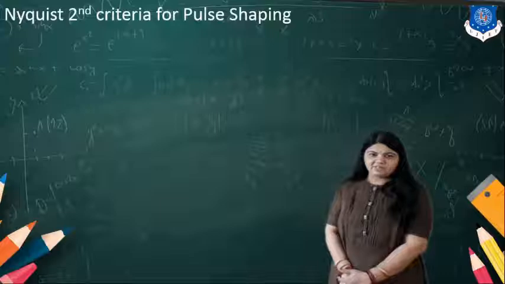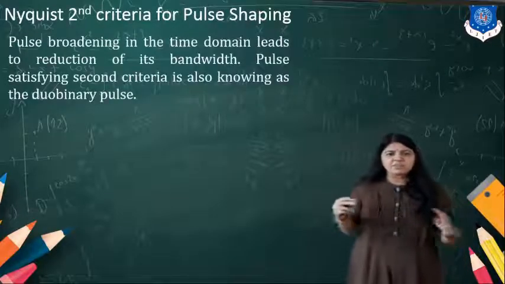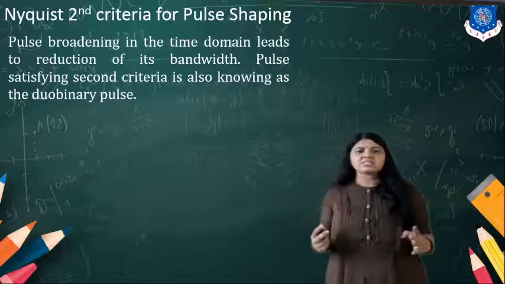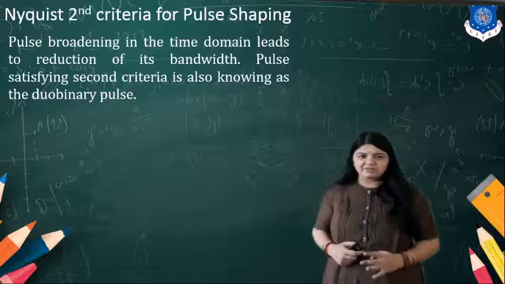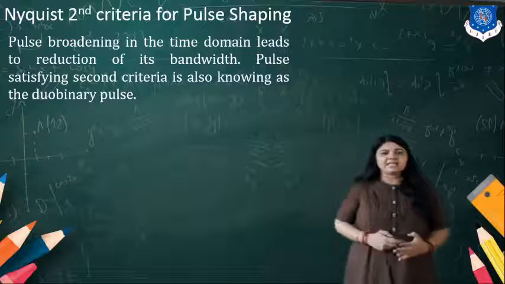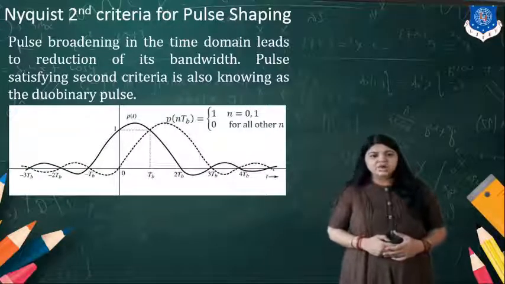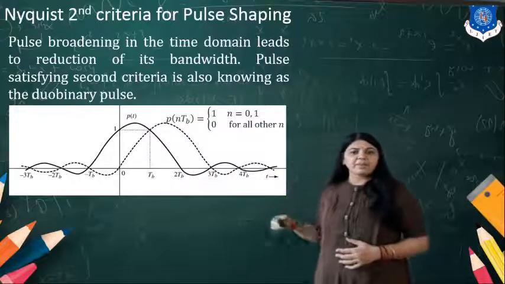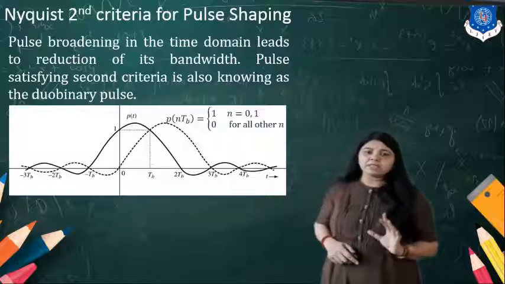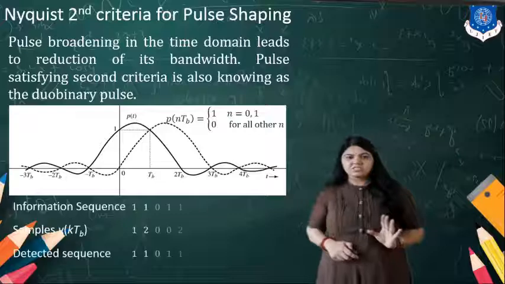By considering it we can reduce the intersymbol interference. Nyquist second criterion: this pulse broadening we can see in the time domain, and that leads to the reduction of the bandwidth. The pulse satisfying the second criterion is also known as the duobinary pulse. Here you can see that p(nTb) is equal to 1, where n is equal to either 0 or 1, and for other values it is 0.